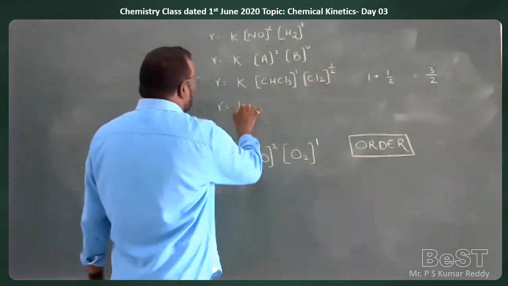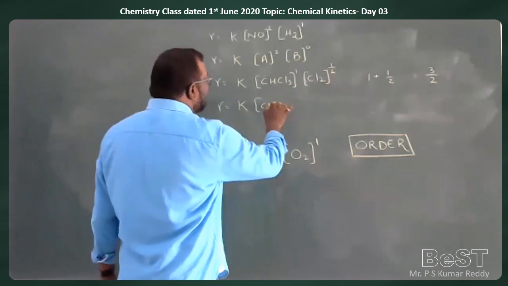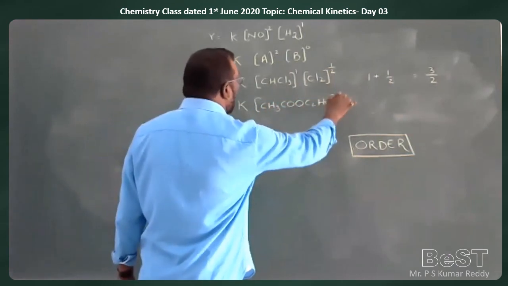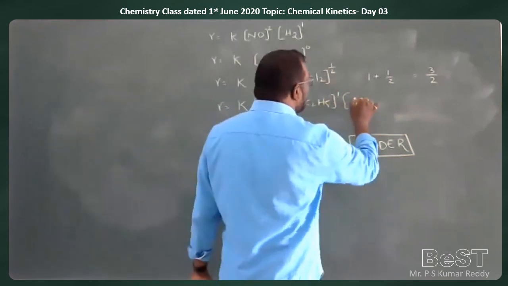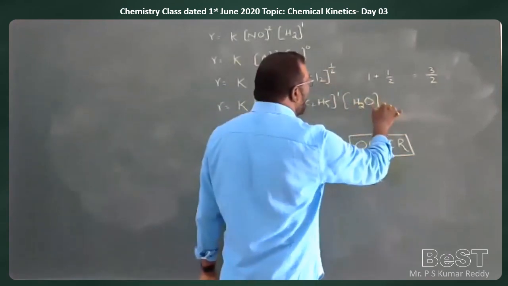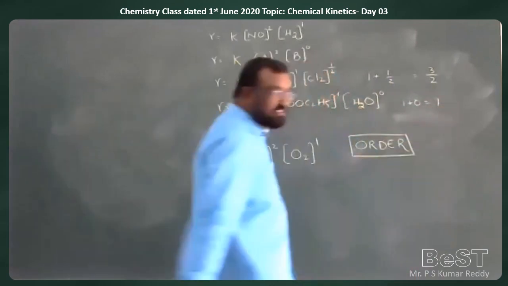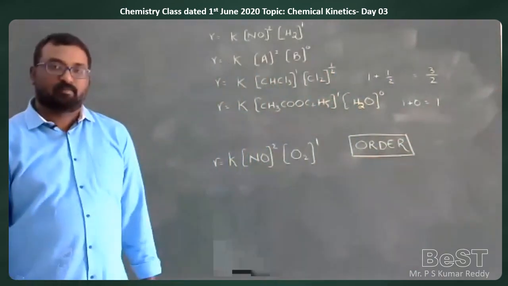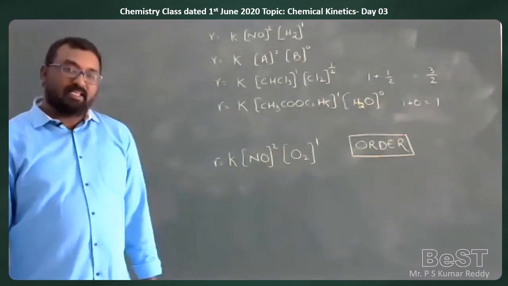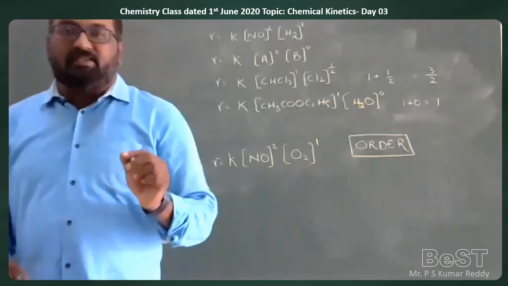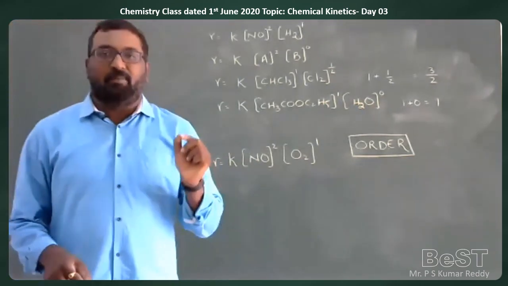R is equal to K into concentration of CH3COOC2H5 to the power of 1 into concentration of H2O to the power of 0. That means 1 plus 0 is equal to 1. It is a first order reaction. So like this, if you observe, order of the reaction is only known by the experimental data.